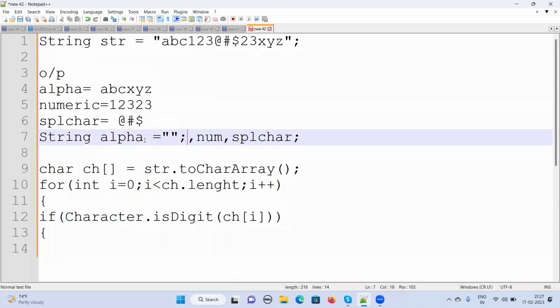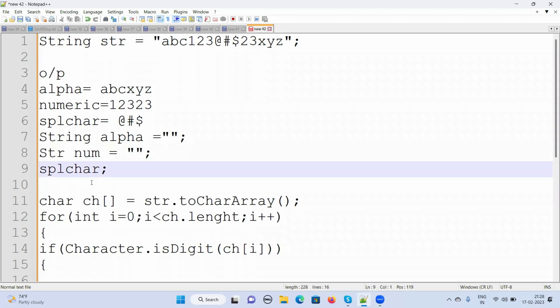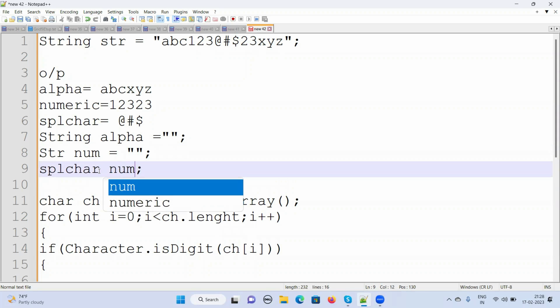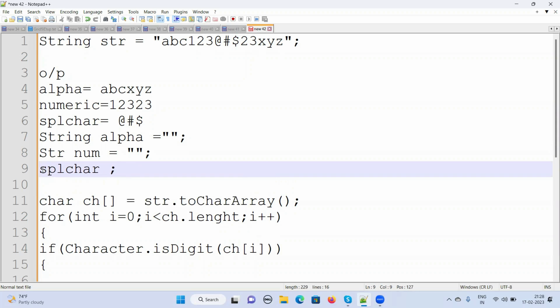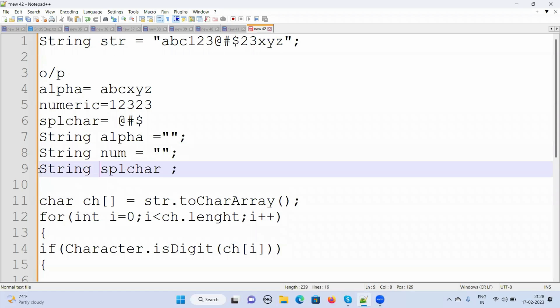Number is already defined, so I'm just defining the string here. I'll copy this and paste it here.